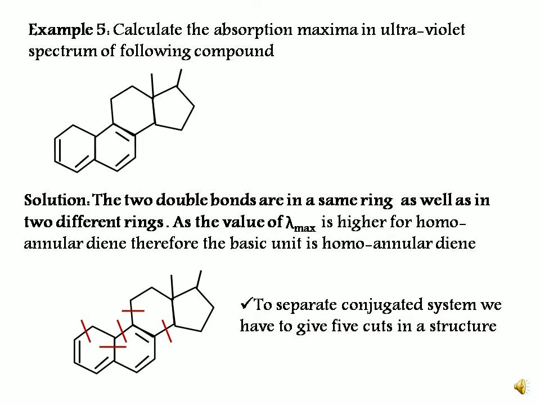Now example 5 is a structure where 3 benzene rings are attached. Here we are having 2 double bonds in the same ring as well as in 2 different rings. But the value of lambda max is higher for homoannular diene. Therefore, we will consider the basic unit as a homoannular diene. To separate the conjugated system, we have to give 5 cuts, and these 5 cuts will yield 5 different ring residues. So here we are having 5 ring residues with 5 cuts.